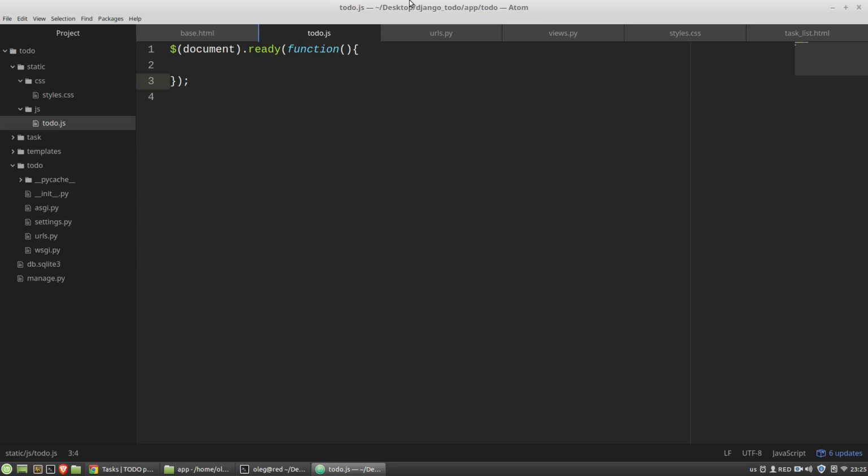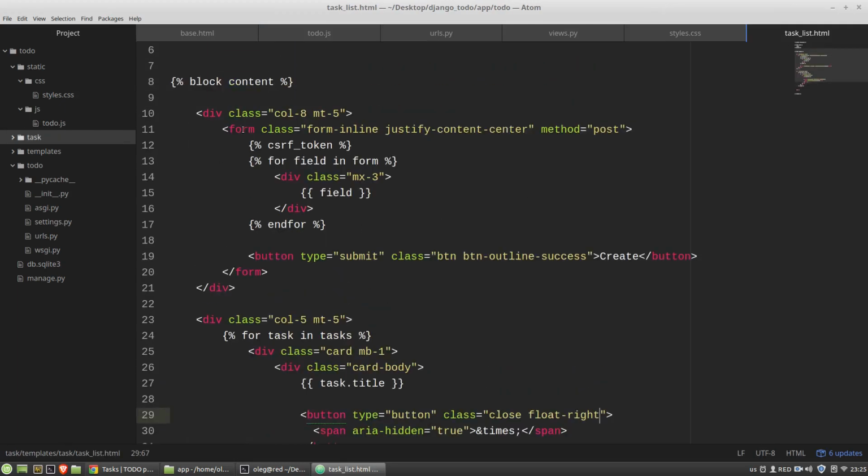And to use it, first of all, I have to identify my HTML form, this form. I have to get this form, and so I think that it's convenient for that purpose to add the ID attribute to the form. And let's say the value of the ID will be create task form.